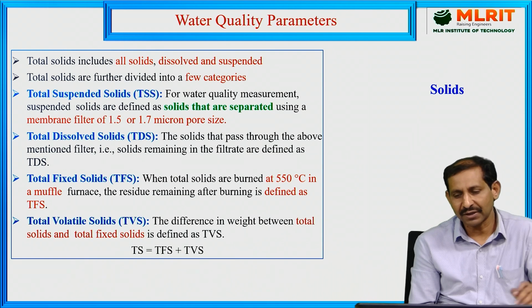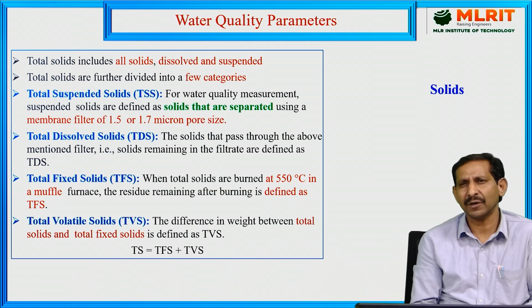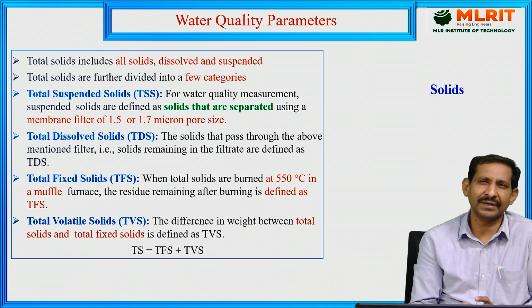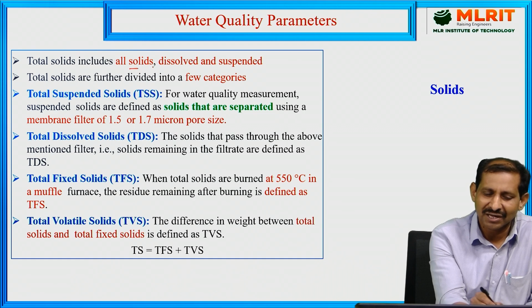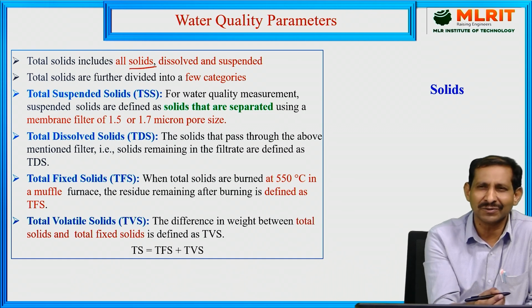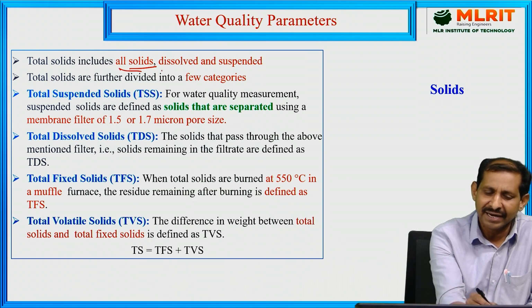So now we can go for another parameter in the water quality. We discussed solids. This is a very important parameter to determine the water quality. Now coming to the total solids. Total solids means all solids, either organic or inorganic or metals, all of these come under the category of all solids dissolved.